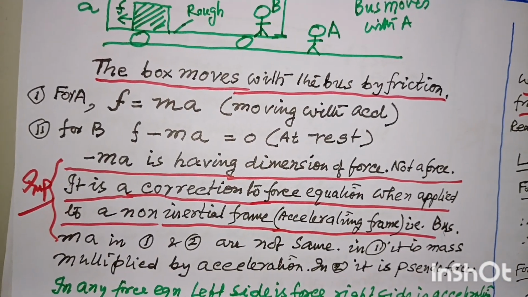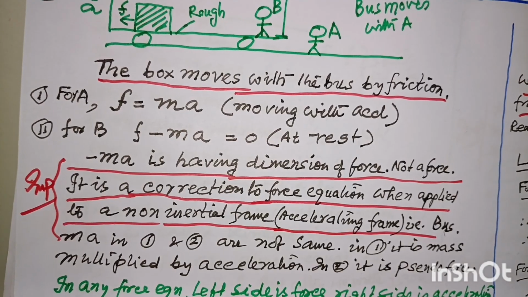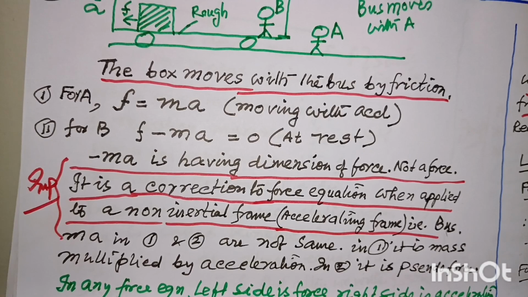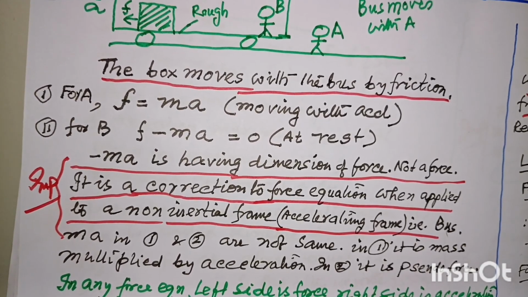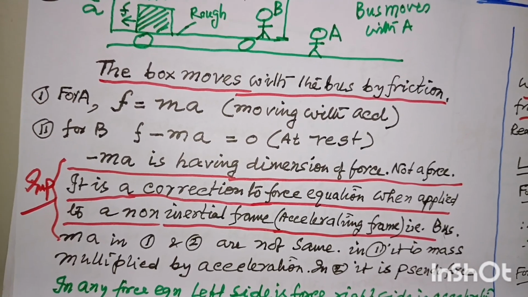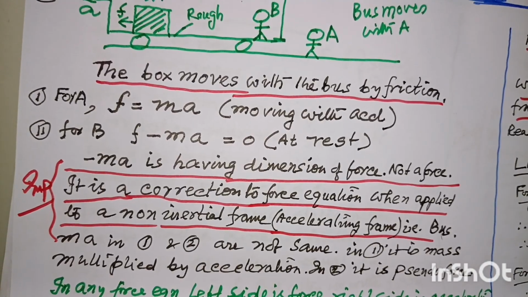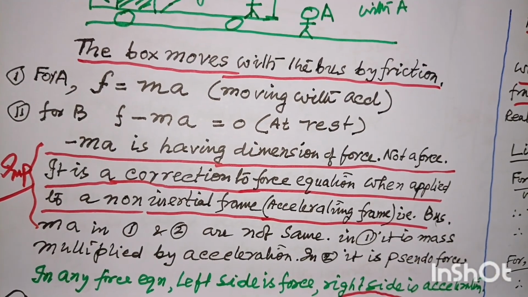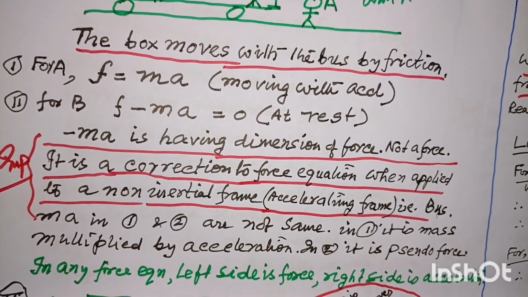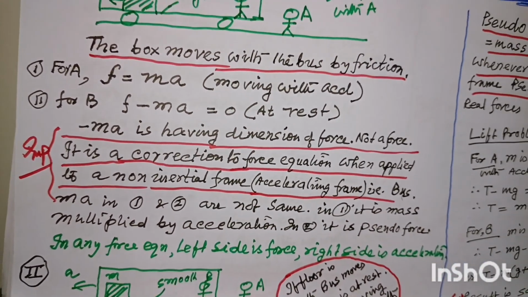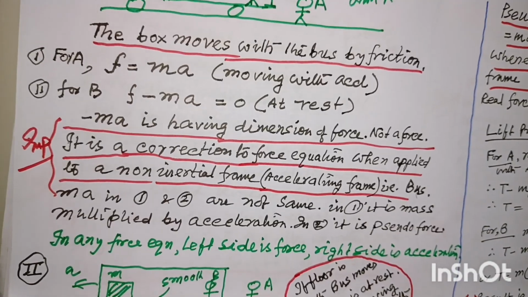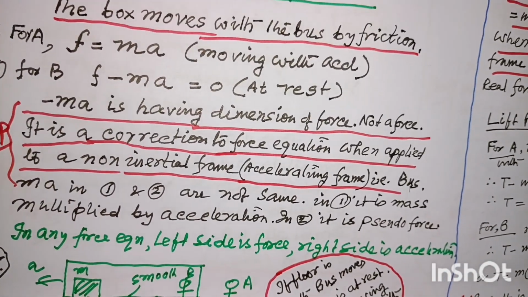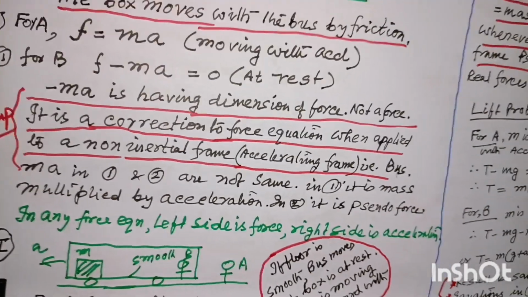But in the above equation, number 1, ma is on the right side, so it is not a force. It is mass into acceleration. But when it is on the left side, in the second equation, it is behaving like a force. It has to be a force. So this force, although not an actual force, behaves like a force and it is named a pseudo force. It may appear to be a bit surprising to you, but this is a real situation.